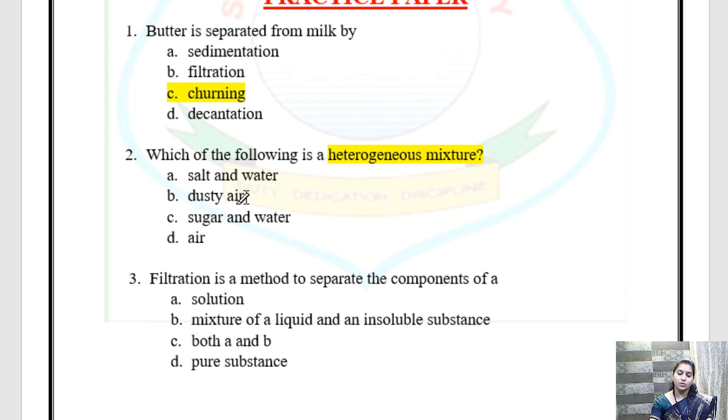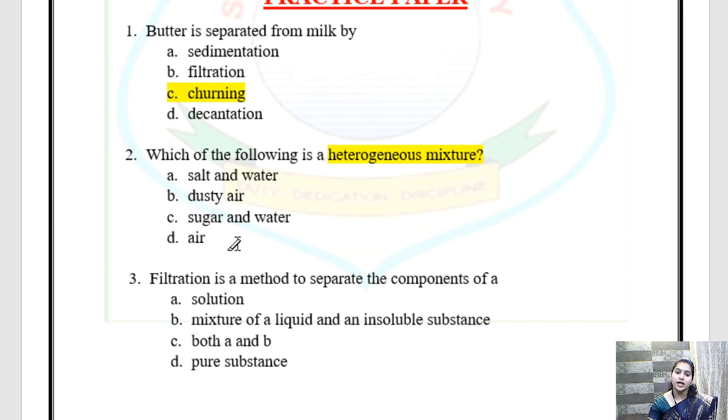So is it a homogeneous mixture or a heterogeneous mixture? Children, we can see the dust particles, isn't it? We can clearly see the dust particles. So it is not getting dissolved with the air, isn't it? So it can be a heterogeneous mixture. Let's see more examples. Sugar and water. Again, it is a homogeneous mixture. Air.